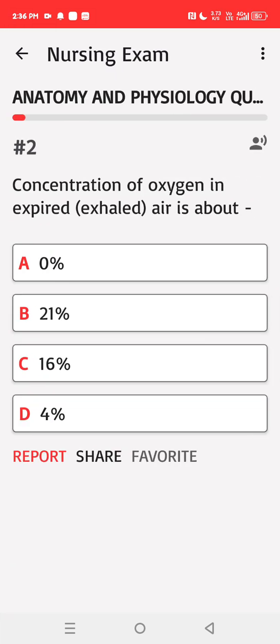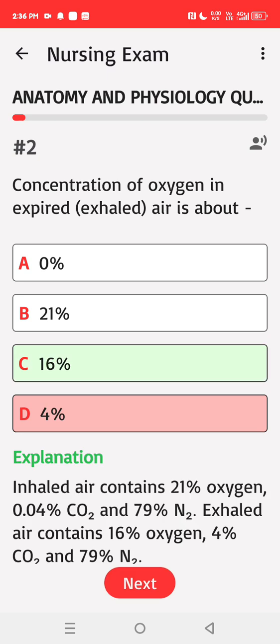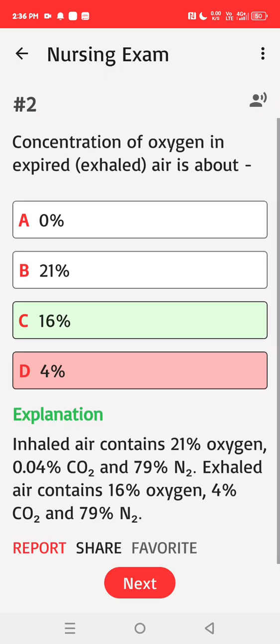Concentration of oxygen in expired exhaled air is about A. 0%, B. 21%, C. 16%, D. 4%. No. Correct answer is C. Inhaled air contains 21% oxygen, 0.04% CO₂ and 79% N₂. Exhaled air contains 16% oxygen, 4% CO₂ and 79% N₂.